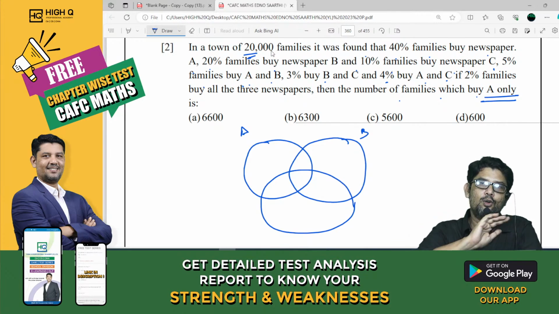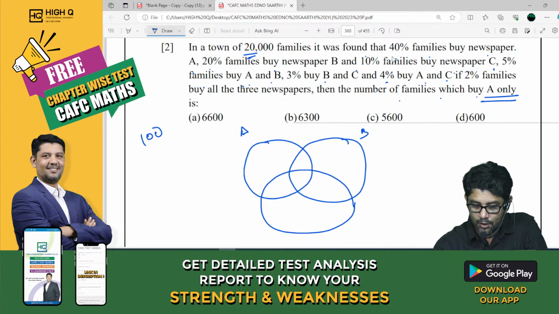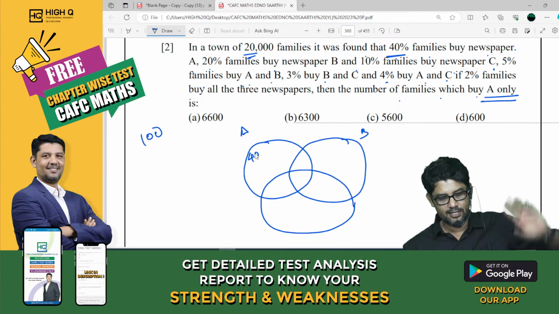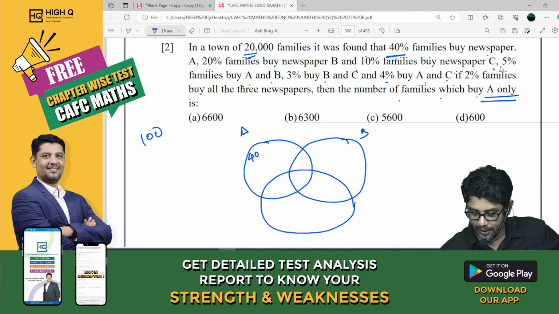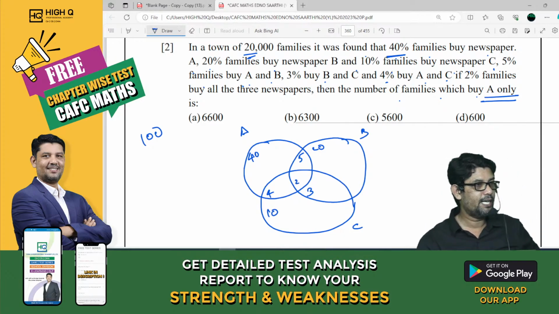So take total 100. Now, how many of them buying newspaper A? 40. No need to put 40%. You use 40 only. Last answer will check. Now, how many of them buy only B? 20. Only C? Sorry, C is 10%. A and B is what? 5%. B and C? 3. C and A? 4. And all the 3? 2. Now, the question they ask you to find out is what?